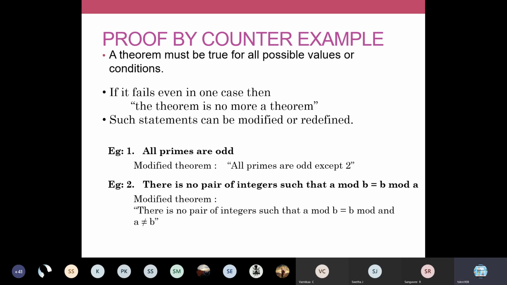So that is the method in your counterexample. You have identified one particular case where this statement goes false, and therefore you redefine your theorem and include that additional condition along with it. So there is no pair of integers such that a mod b equals b mod a, and you include the term a not equal to b. You have to define that a must not be equal to b. Okay, so write this statement.